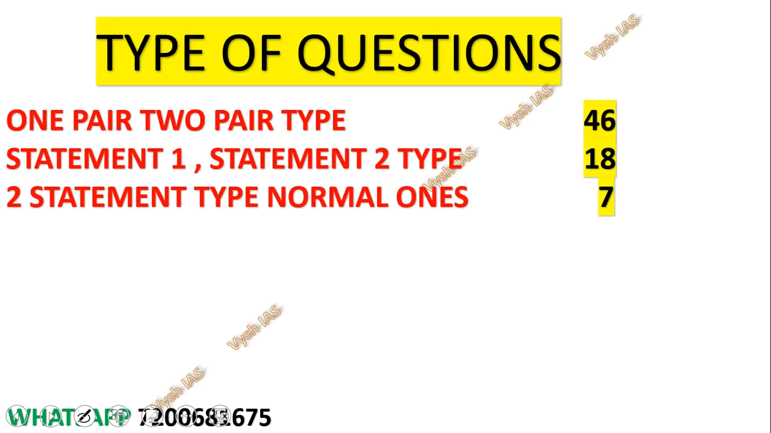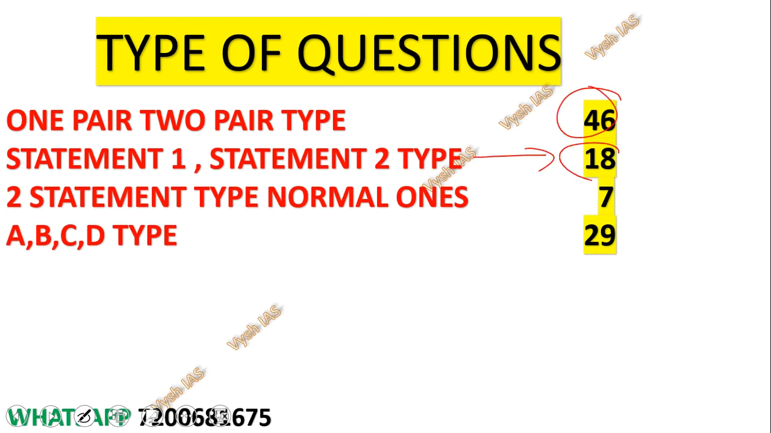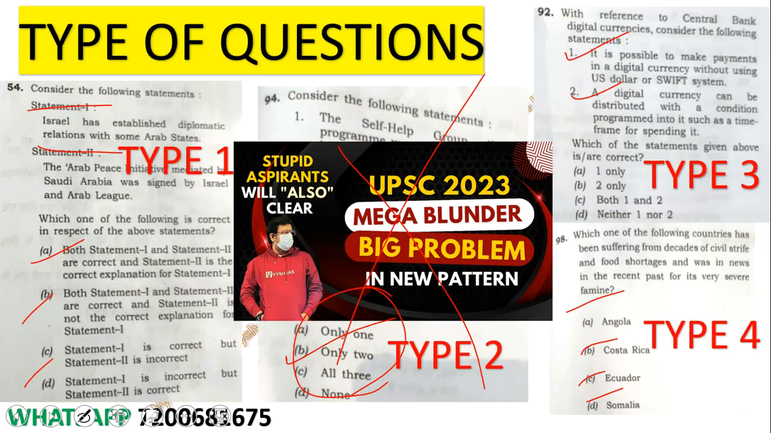Type of questions. Here 1 pair, 2 pair, 46 questions came. Statement 1 into assertion reasoning type, 18 questions came, which we will discuss in this video. Here only I am telling elimination is there. And 2 statement type normal one which I showed you, only 7 came. Last year type, and ABCD, 29 questions came. So ABCD type, if you had solved right, many were history easy questions, many were location based, map based questions, all were easy. In that at least 25-26 questions you have done right, you would have got nice marks, 50-60 marks there itself.